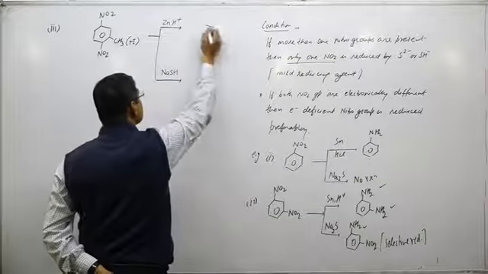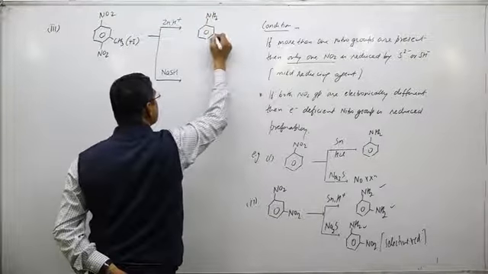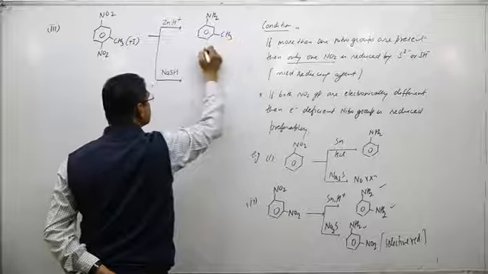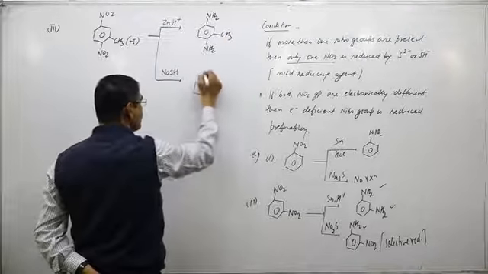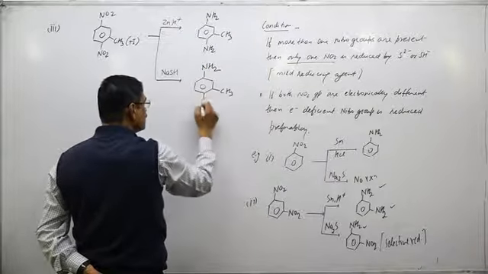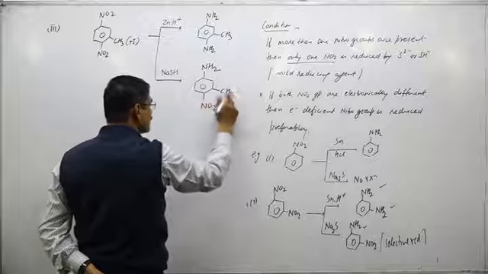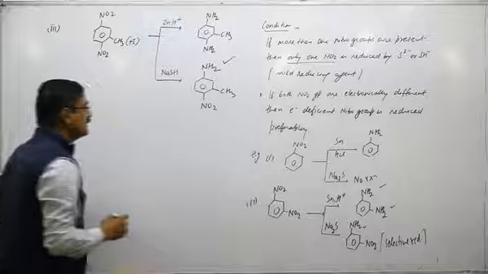In the first case, both NO2 get reduced, but in the second case, only one NO2 is reduced, which is the electron deficient position relatively. So this is the reaction.